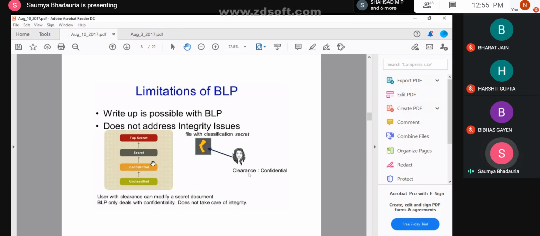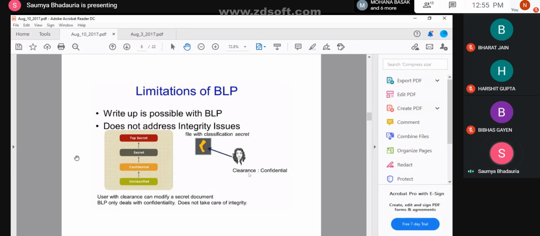Write-up would only be possible when you assume that there won't be any mismatch in the values due to the copying of the data from lower level to the higher level. Okay. Yes, ma'am. Fine. So we'll go ahead with this in the next class.